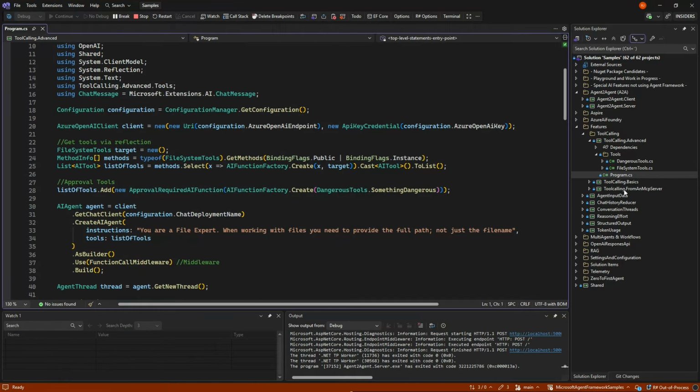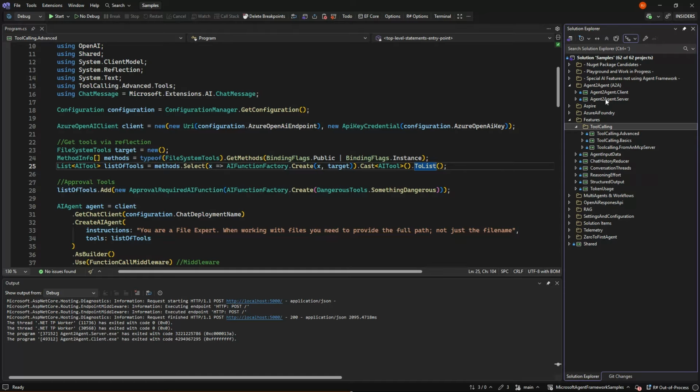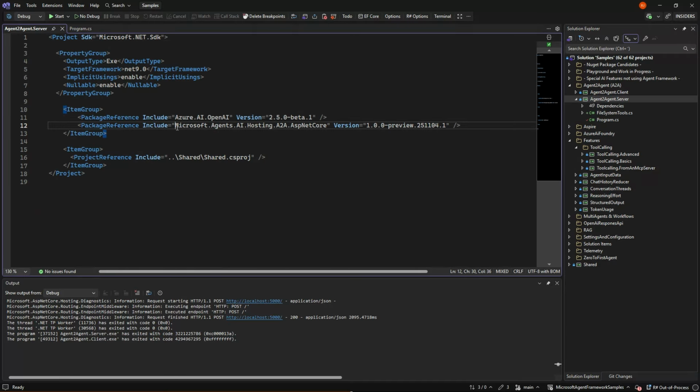Let's first look at the server, because without the server, we can't call the client. First up, we are using a new NuGet package we haven't used before. We're using AI hosting A2A ASP.NET Core.